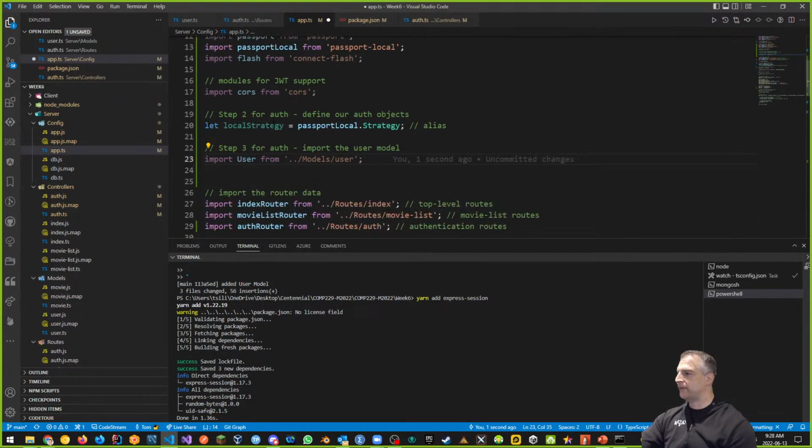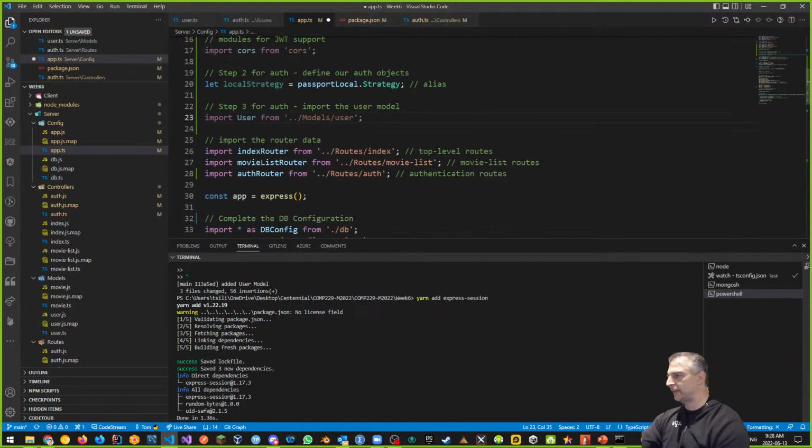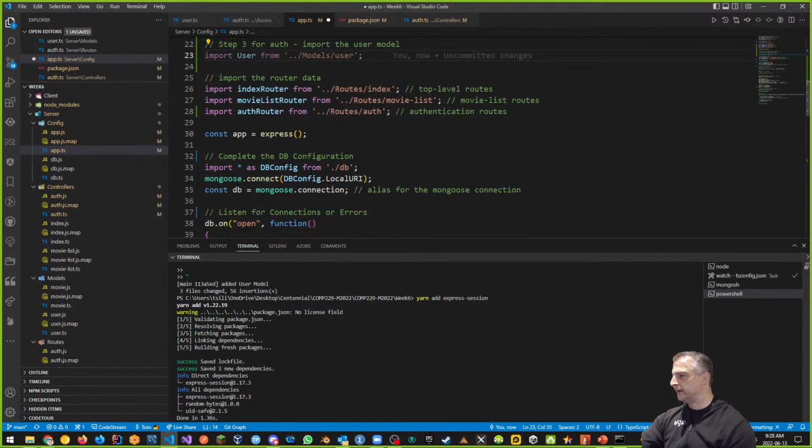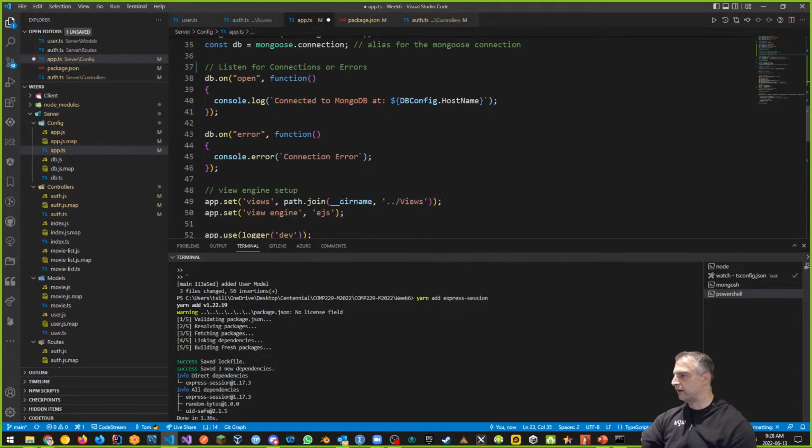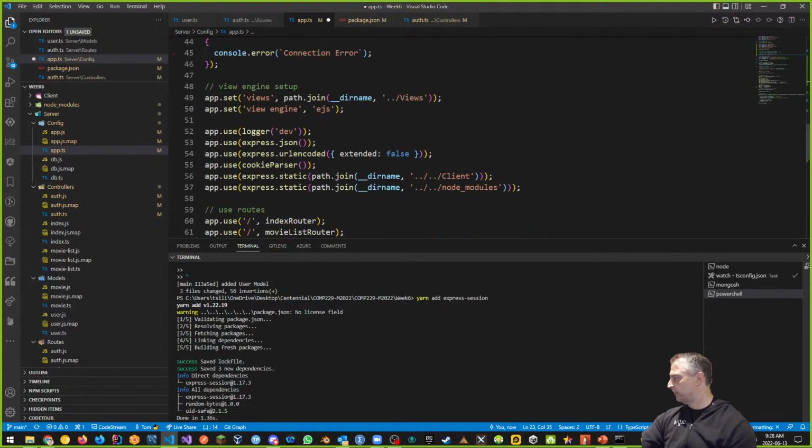And then as soon as we have that, we're going to import the router and all that stuff. We did that already. And we make our app like normal. We did our DB configuration. We don't really need to change any of this right now because we've already done this piece. We've configured our view engine, which is happening right here. As an example, here we're doing express.json, urlencoded, cookie parser, our static routing, and all that kind of stuff. And just underneath this and before our routes, we're going to configure CORS.